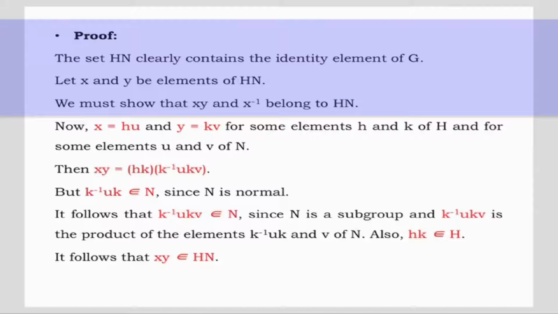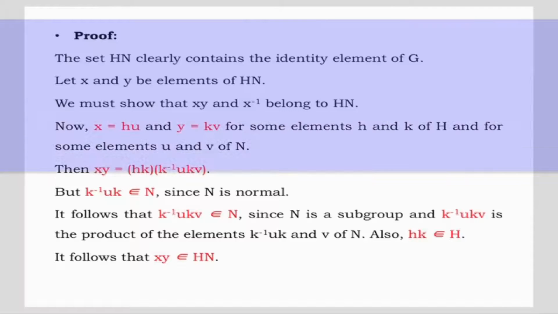Now x is equal to hu and y is equal to kv for some elements h and k of H and for some elements u and v of N. Then xy is equal to hk k inverse uk v, but k inverse uk belongs to N since N is normal. It follows that k inverse ukv belongs to N since N is a subgroup and k inverse ukv is the product of the elements k inverse uk and v of N. Also, hk belongs to H. It follows that xy belongs to HN.